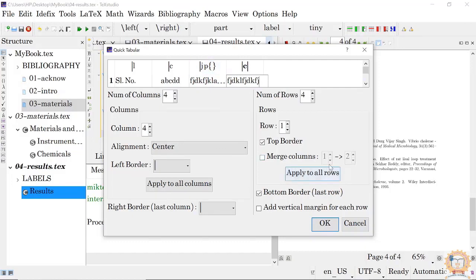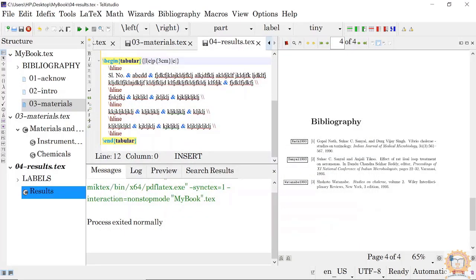Okay, you can merge columns, everything you can do it. Then come to the second one, something, something, something, like this, something. So we have given only 4 rows. See, only 4 rows are typed. We say okay. So our tabular is here.